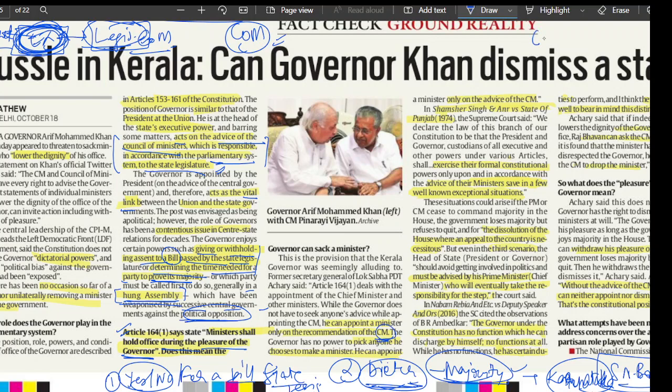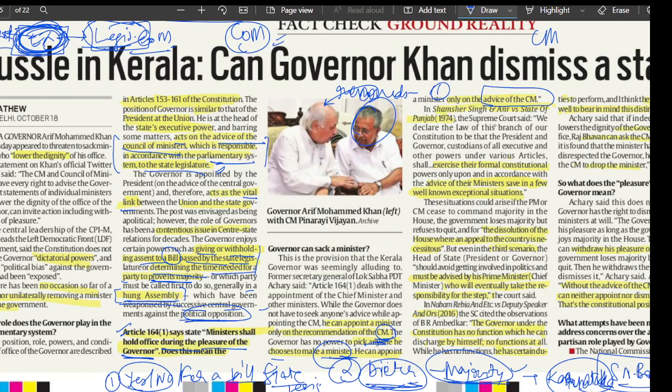Let's say the chief minister recommends, sir, I want this person to become a minister of state for this. The governor has no power to pick anyone he chooses to make a minister. So the governor does not choose the minister. He just appoints the minister on the advice of the CM.